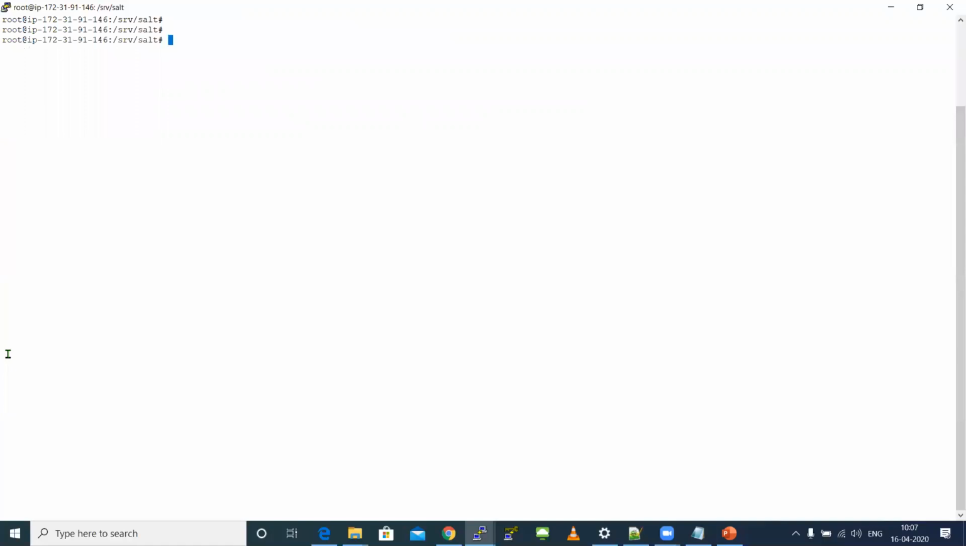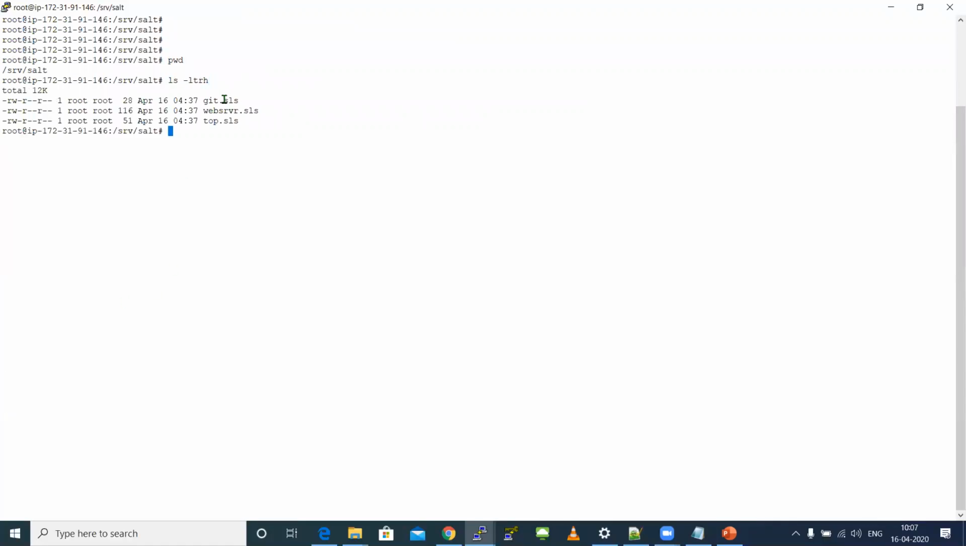I'll explain. So pwd, I'm in my base path, and inside my base path I have three SLS files. One is git.sls, another one is webserver.sls, and the third one is top.sls. Let me see what all I have. First, in git.sls, I have the Git package install. I have a query to install Git. This is what I have in git.sls. In the same way, in webserver.sls, I have queries to install the Apache package and to start the Apache service.